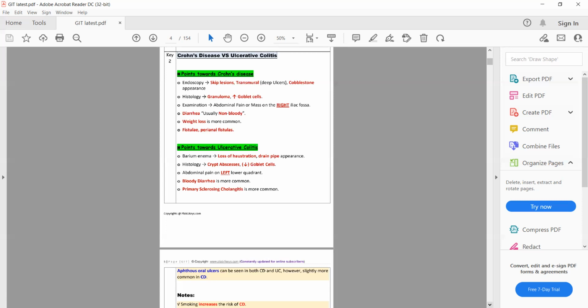While Crohn disease can involve anything from mouth to anus, most commonly it involves the terminal ileum or ileocecal junction. So these are two general points which will help you differentiate between Crohn disease and ulcerative colitis. Ulcerative colitis most commonly involves the descending colon, sigmoid colon and rectum.